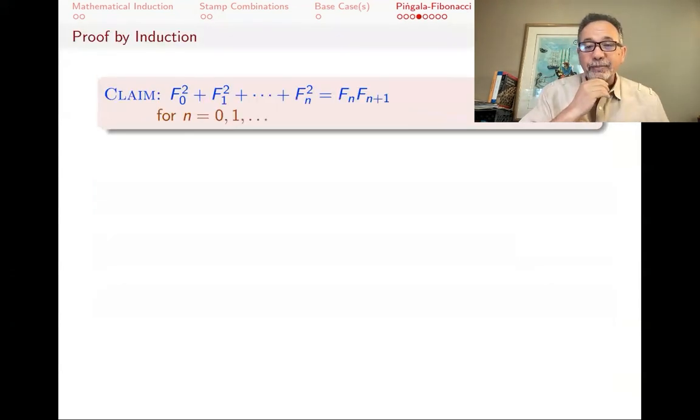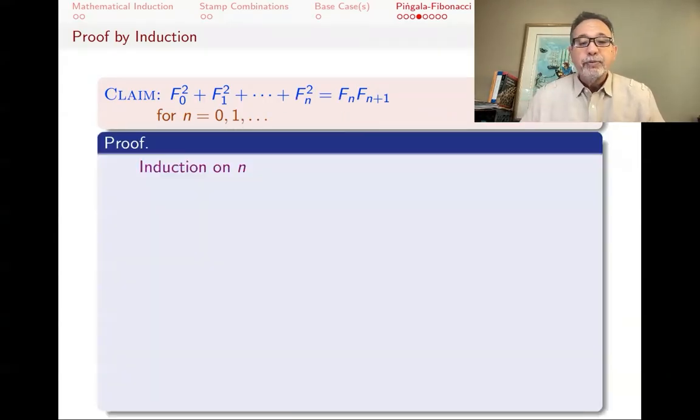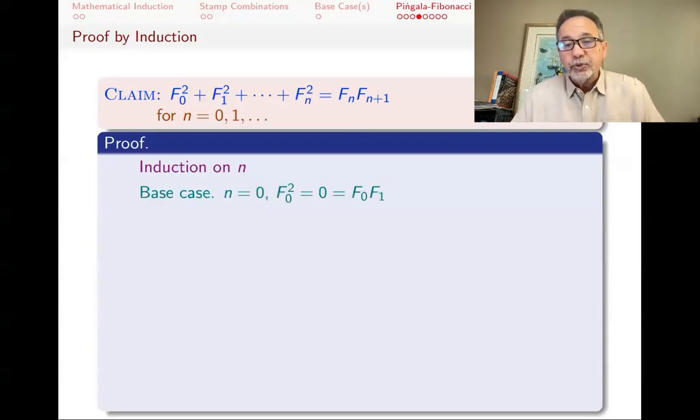So this is our claim. In induction, it's always very important to have your claim clearly stated, and n starts with 0 and goes all the way up to infinity. We prove it by induction on n. So the base case is when n is 0, f0 squared is 0. That's the same as f0 times f1 because f0 is 0. And so we're good with the base case.